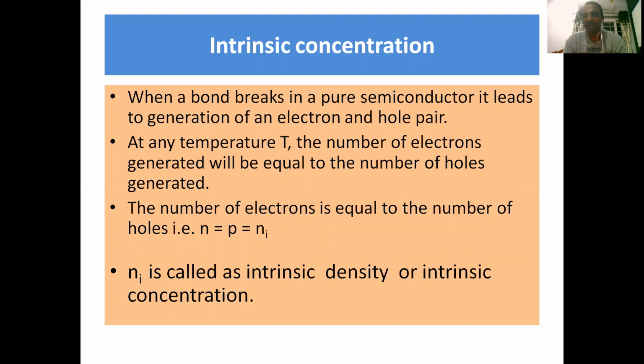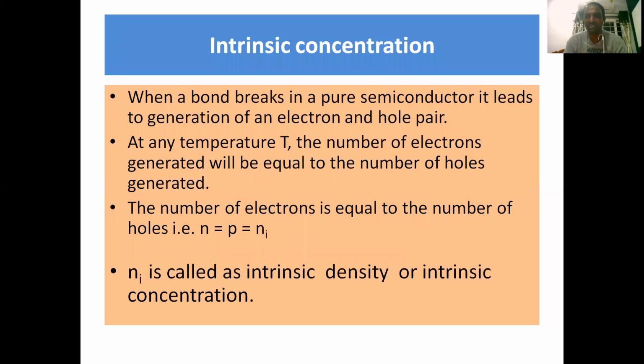So here is how the number of charge carriers are generated. You already know a semiconductor is formed as a consequence of covalent bonds. Whenever that bond breaks in a pure semiconductor, it leads to the generation of an electron-hole pair. At any temperature T, the number of electrons generated will be equal to the number of holes generated, because if you increase the temperature, the sharing pair of electrons in the covalent bond will be broken and one electron reaches a higher energy level.